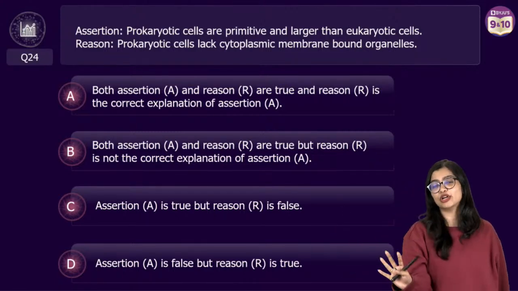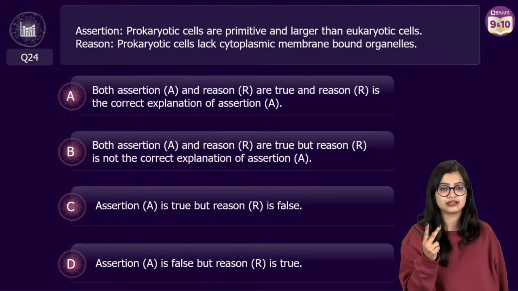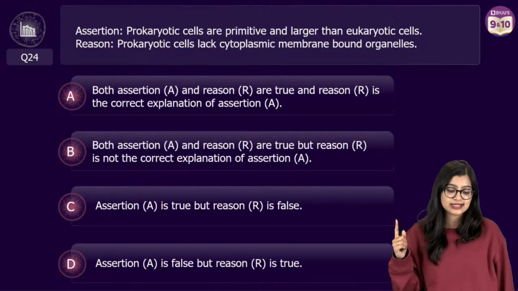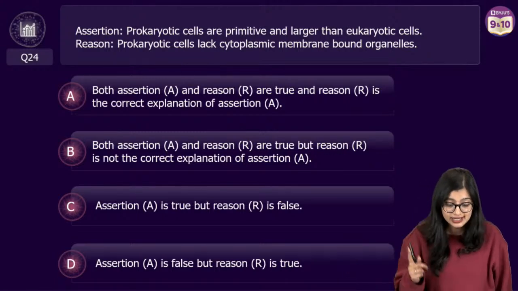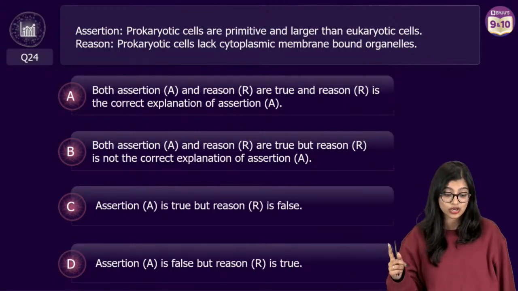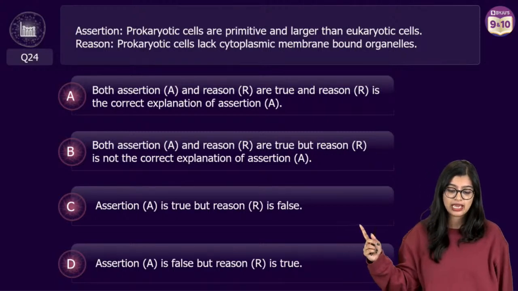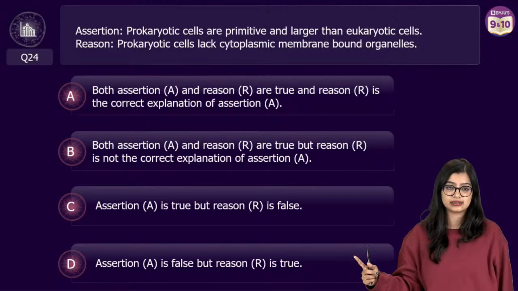I'm not going to teach you the approach. Now you have to give me the answer, right? Assertion says that prokaryotic cells are primitive and larger than eukaryotic cells. Reason being that prokaryotic cells lack cytoplasmic membrane-bound organelles.